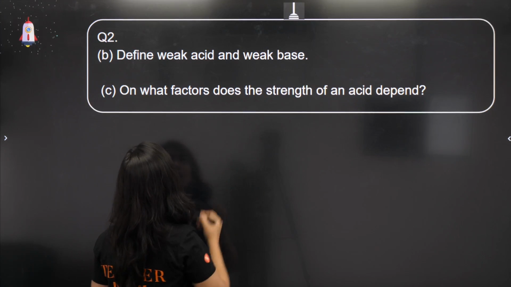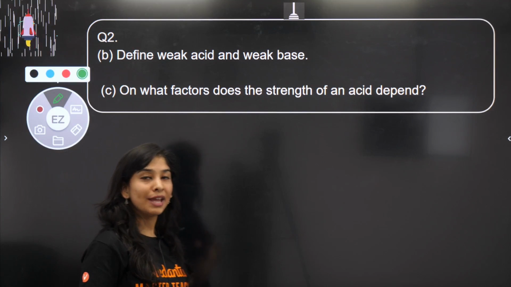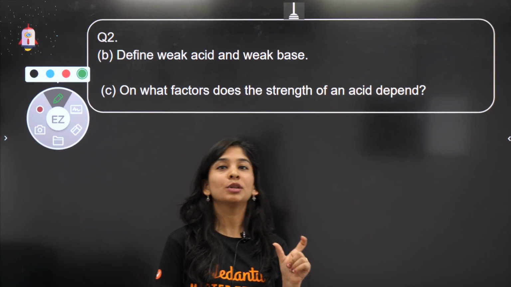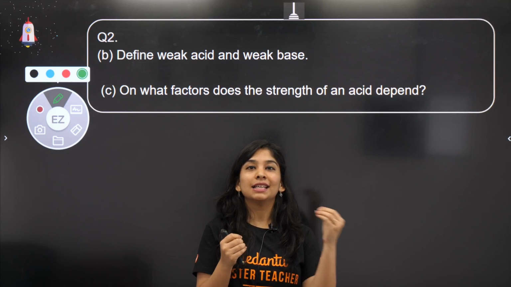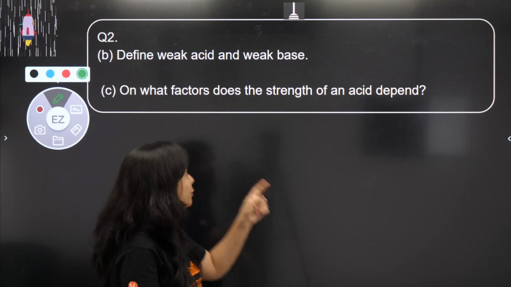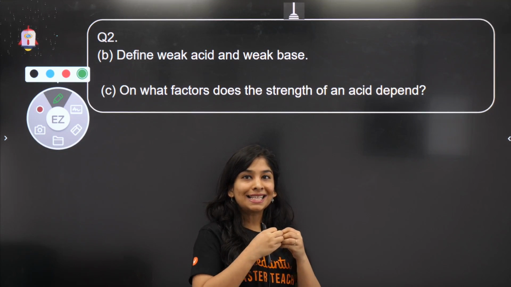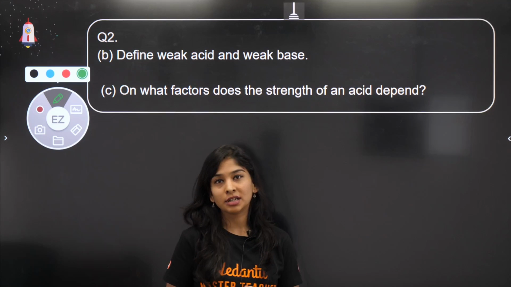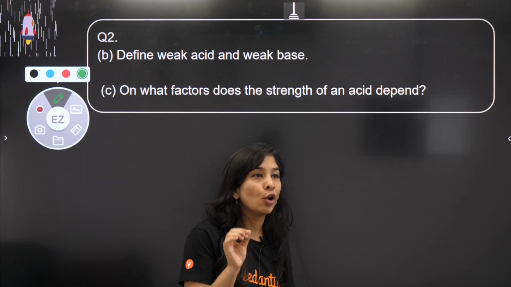Yes, you all gave me the correct answer on what exactly is the factor on which the strength of an acid depends. We have already discussed that degree of dissociation plays a very important role. How much your acid is dissociating will decide whether it's strong or weak. Apart from that, we can also say reactivity of an acid. How reactive the acid is enough to lose those H positive ions. Okay, so this is something which you need to remember always.